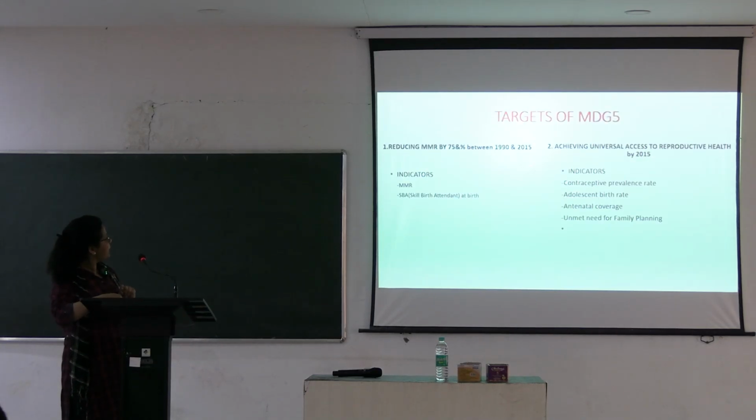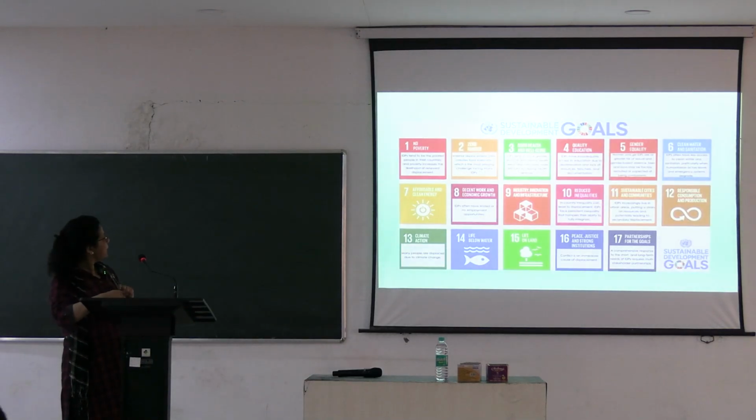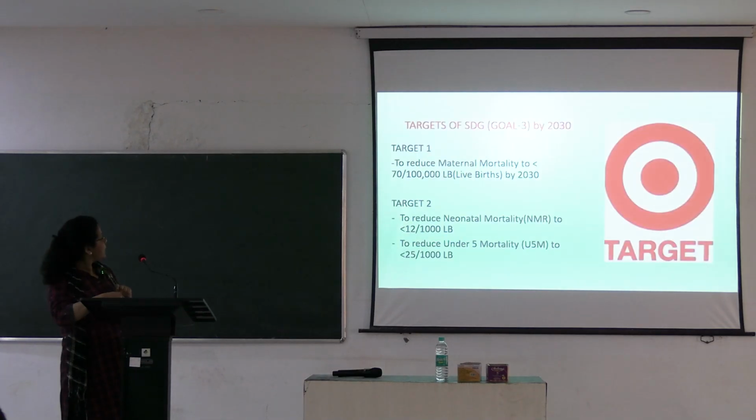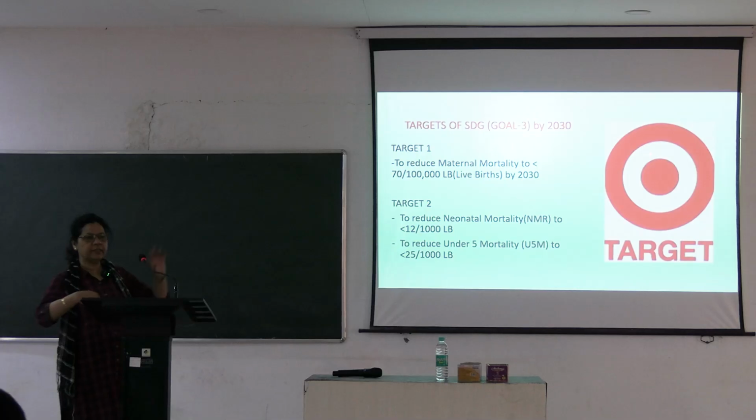Targets are to reduce maternal mortality to 70 per lakh live births and achieve universal access to reproductive health. This you must remember. Neonatal mortality should be reduced to less than 12, under 5 mortality to less than 25. These are the targets.